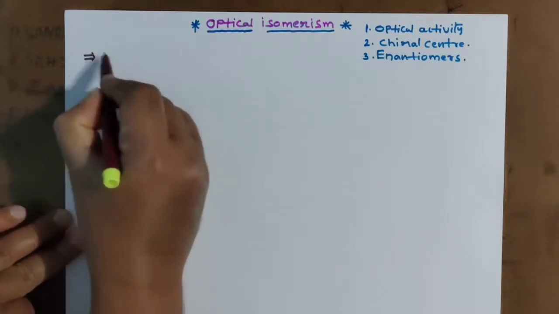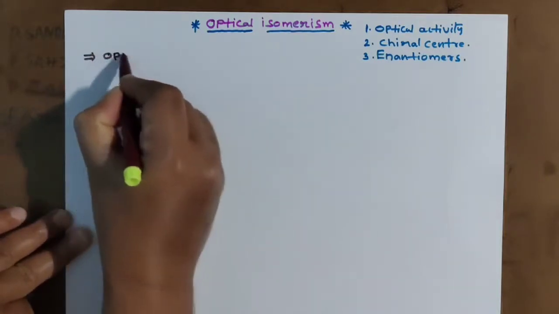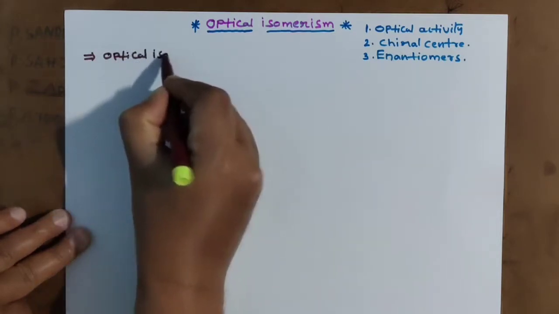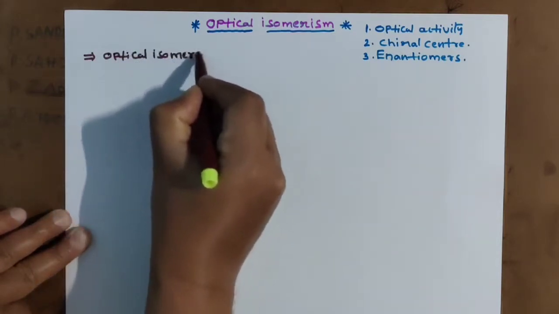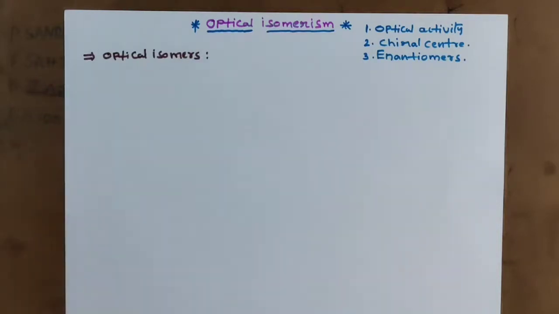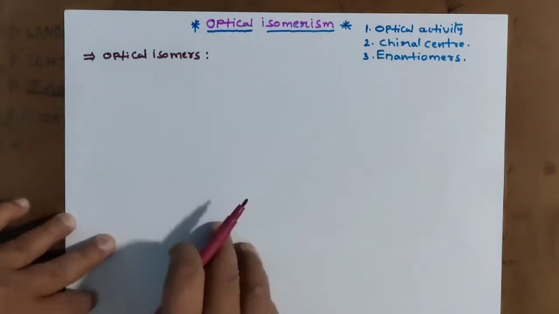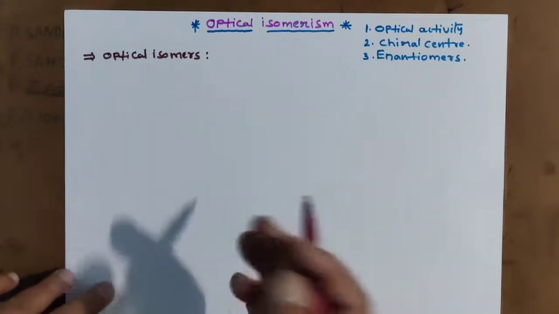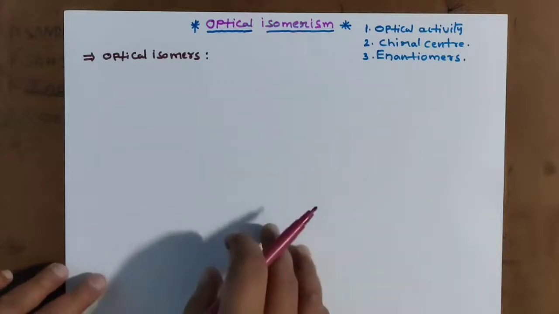So optical isomerism, we have optical isomers. What are optical isomers? You know very well, isomers means having the same molecular formula and accordingly different structure, different functional group.